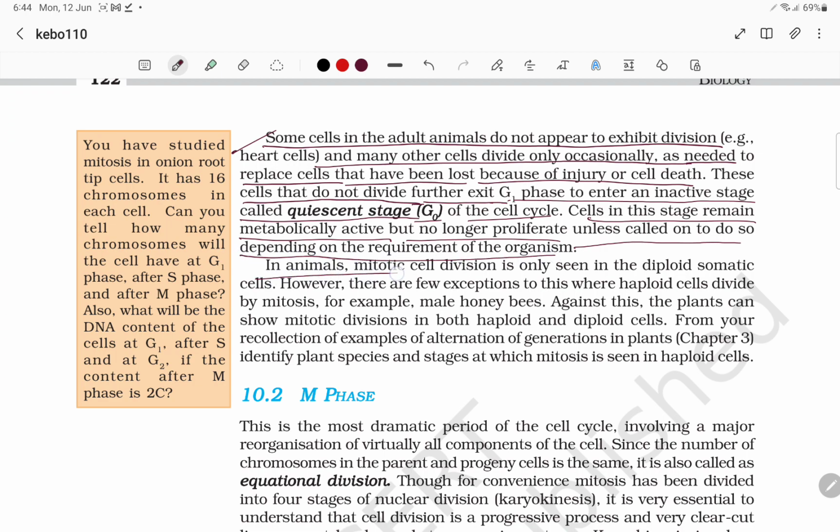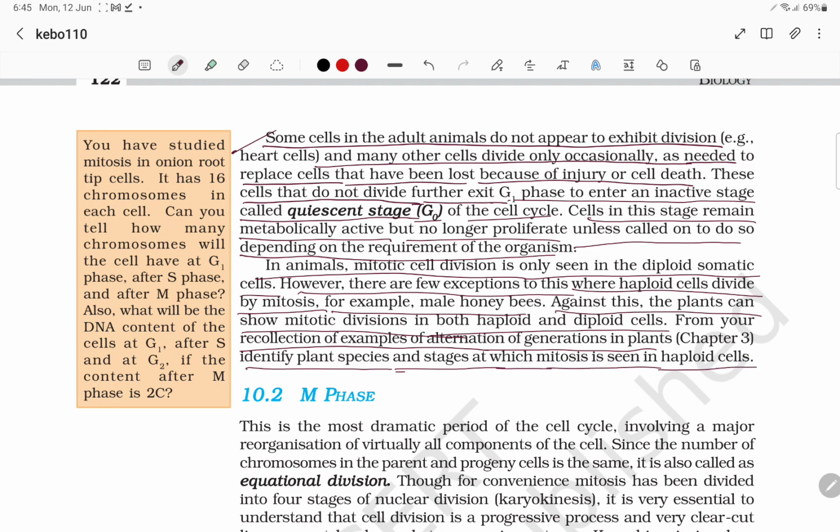In animals, mitotic cell division is only seen in the diploid somatic cells. However, there are a few exceptions to this. Haploid cells divide by mitosis, for example, male honeybees. As against this, plants show mitotic division in both haploid as well as diploid cells. From your recollection of examples of alternation of generations in plants, identify the plant species and stages at which mitosis is seen in haploid cells.